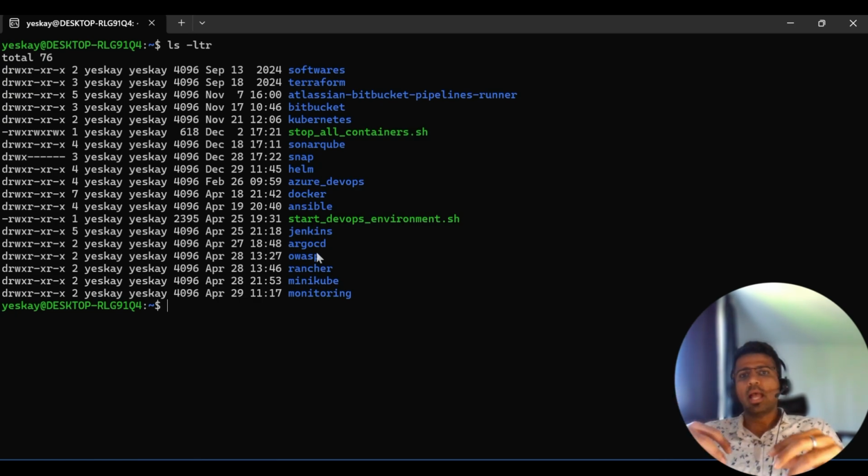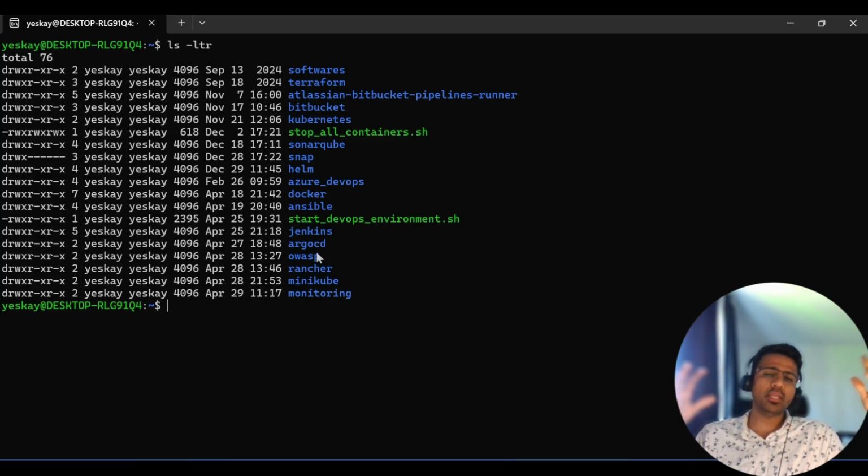So once the applications are started, they are then assigned ports. So 8080 for Jenkins, 8081 for Rancher, 9000 for SonarQube, and could be other stuff as well. Now, sometimes it becomes very difficult for me to understand which application is running on which port, and I kind of lose track of it.